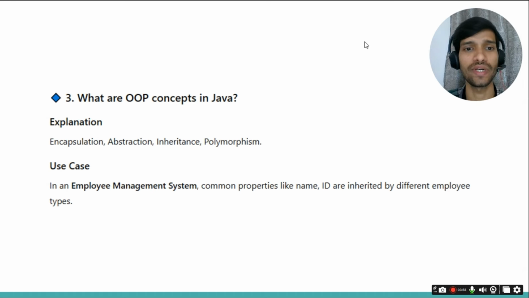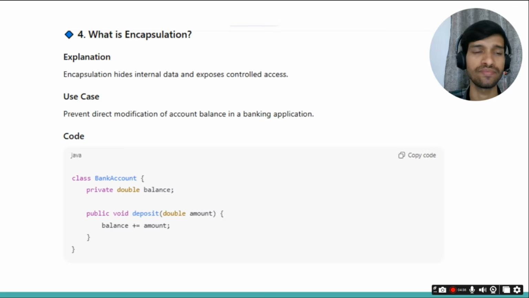Then what is the OOPS concept in Java? Or they can frame the question as: explain the four pillars of Java. You can explain that we have encapsulation, abstraction, inheritance, and polymorphism. It is better to take an example or any sample project that you are working on and explain how you are using encapsulation, abstraction, inheritance, and polymorphism. So let's go ahead, and I will frame these questions and give you some examples so that you can explain them to the interviewer very clearly.